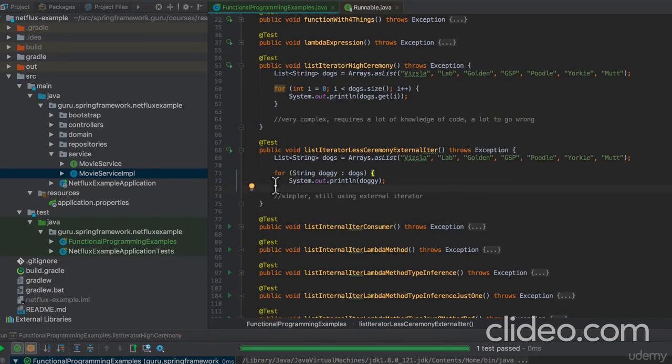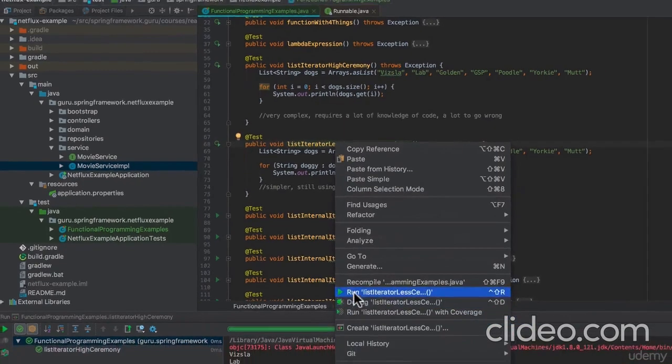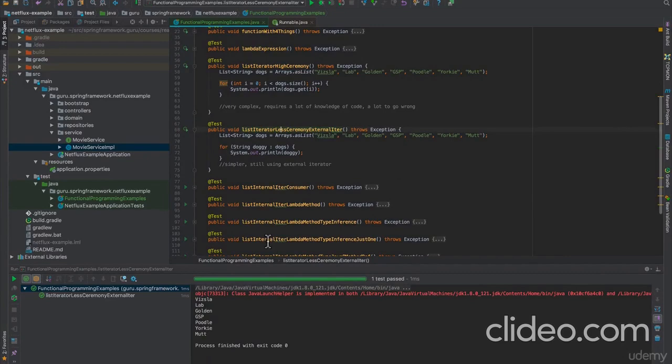We are going through and we're just saying for, and then we're giving it a property of string out of the dogs, and we're going to loop over that. So this is simpler, but we're still telling it about the iteration. So let's go ahead and run this guy here, and we can see him run quickly.